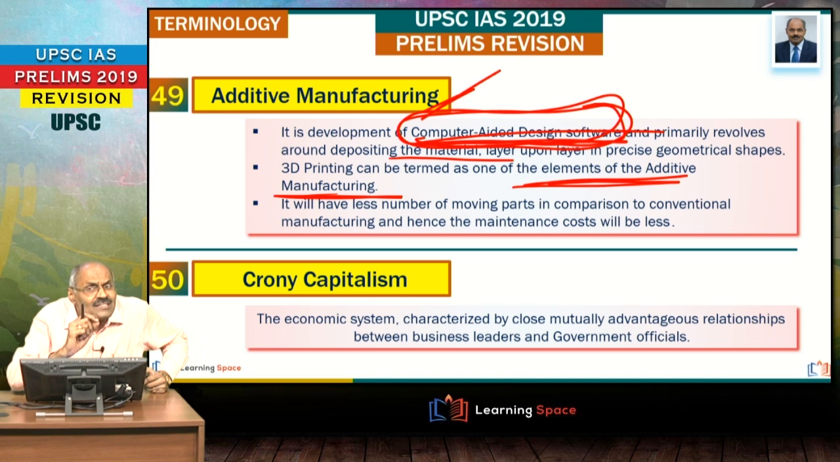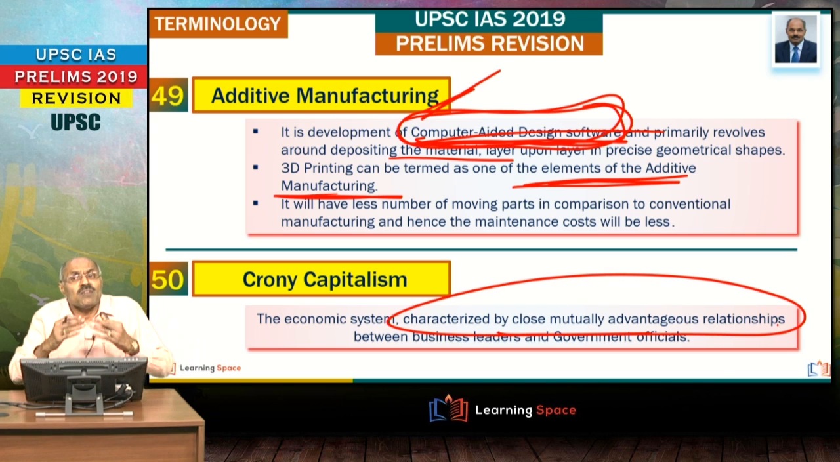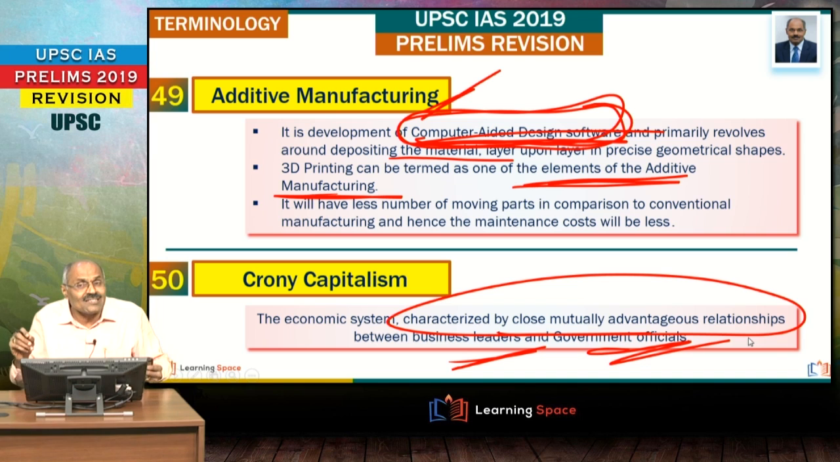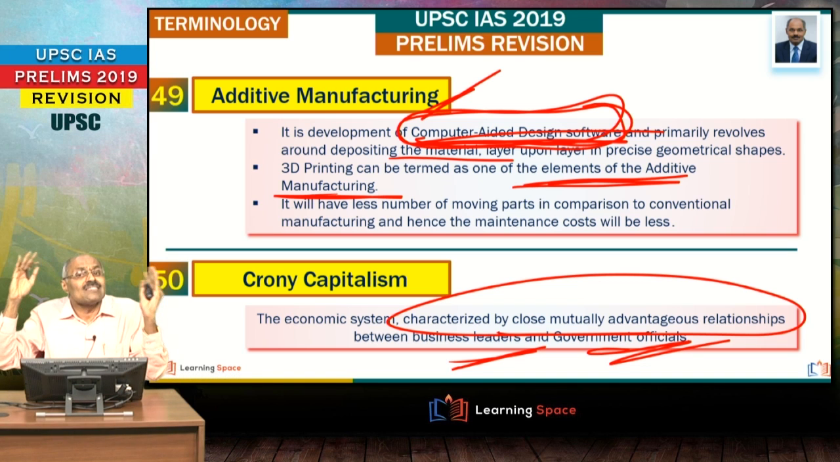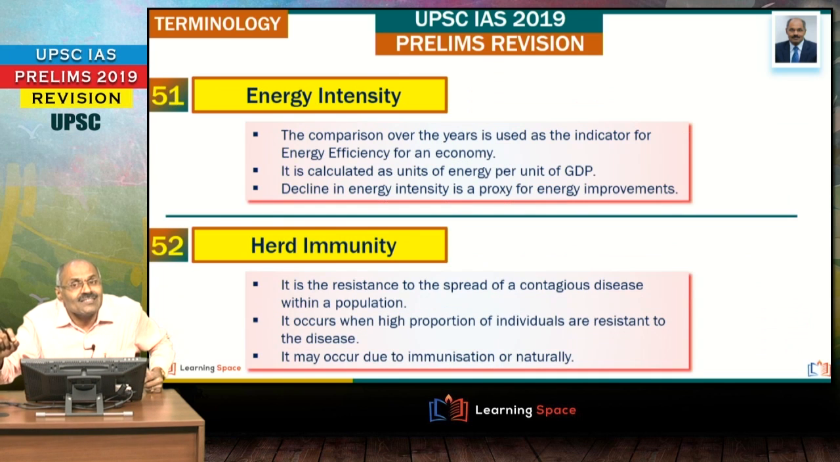The next important word is crony capitalism. This is the system characterized by mutually advantageous relationship. That means when the business leaders and government officials, that means the bureaucracy and the business leaders, politicians, when they have some sort of cozy relationship, or you can say business leaders, government officials, politicians, when they have some sort of secret understanding for mutual benefit, that is known as crony capitalism, right friends?